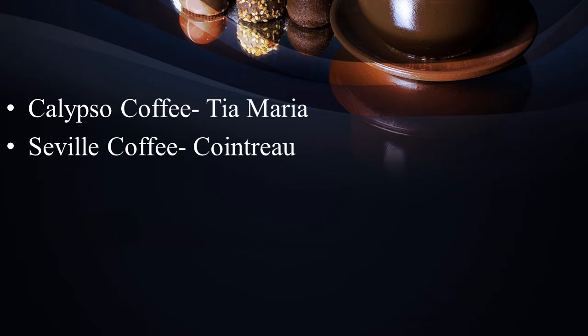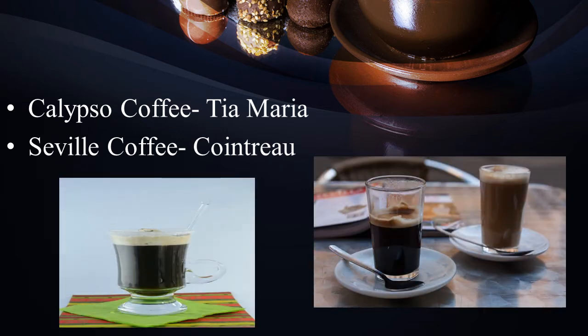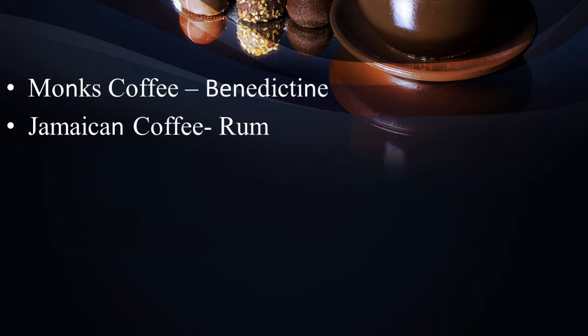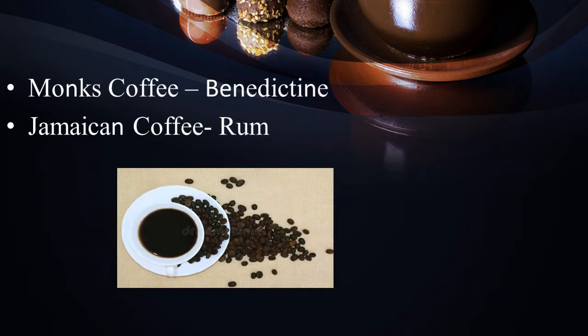Calypso coffee and Seville coffee. Calypso coffee is flavored with Tia Maria liqueur, which is a liqueur from Jamaica, flavored with coffee beans. And the next one is Seville coffee with Cointreau. Cointreau is an orange flavored liqueur, a triple sec liqueur we can call it. Next coffee is Monk's coffee and Jamaican coffee. Monk's coffee is flavored with Benedictine liqueur, which is a herbal liqueur, and the Jamaican coffee is flavored with rum.